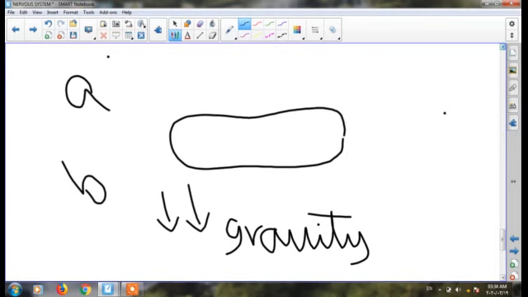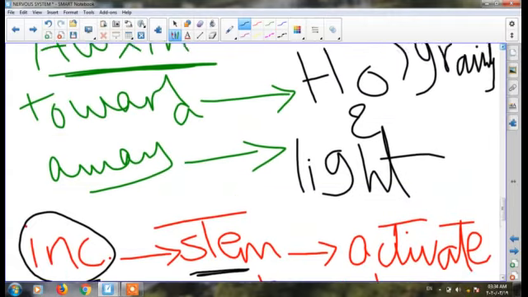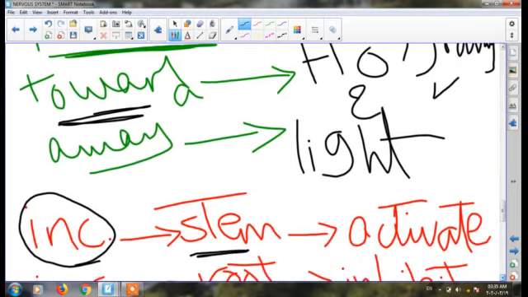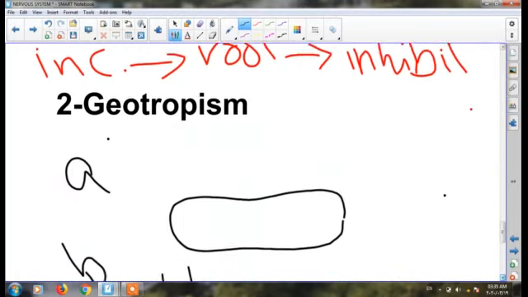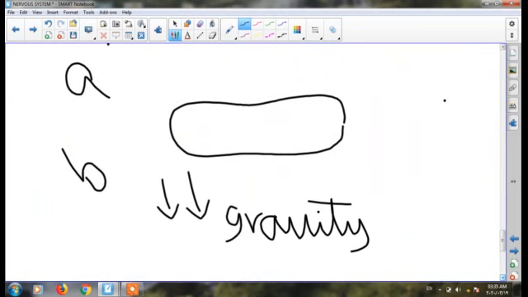If you remember, we said before that oxygen moves towards gravity. So most of the oxygen moves to side B, because side B is near gravity. So the concentration of oxygen in side B is more, but in side A it is a lesser amount.